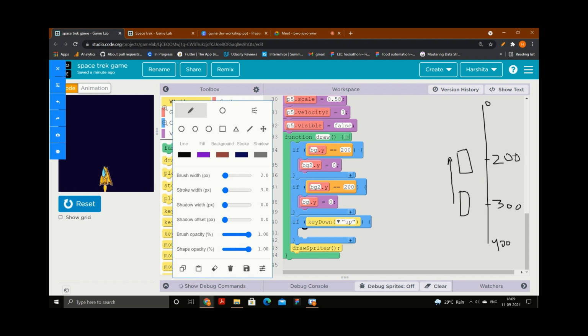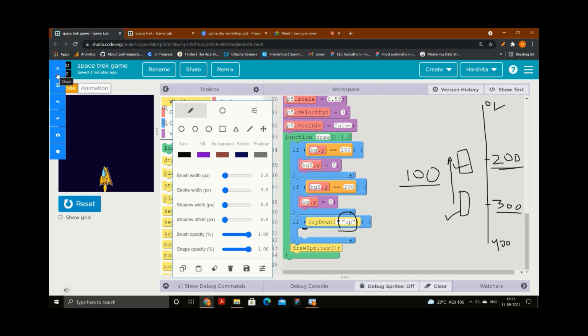And why 200? Because if I'm going to the top, I am going close to zero, so the coordinates will decrease: 400, 300, 200. So it will decrease if I go up, and it will increase if I go downwards. Right now I'm just talking about the up direction. Let's say the rocket is at the 300 position. I want to move up by some units. It will move up, and the coordinate is now, let's say, 200. Can I say the coordinate is decreased by 100 units?